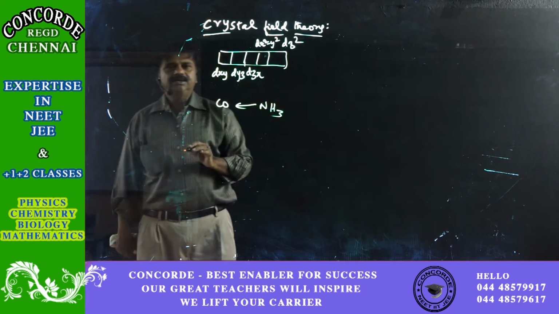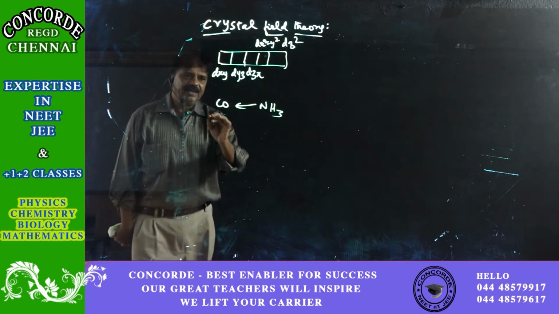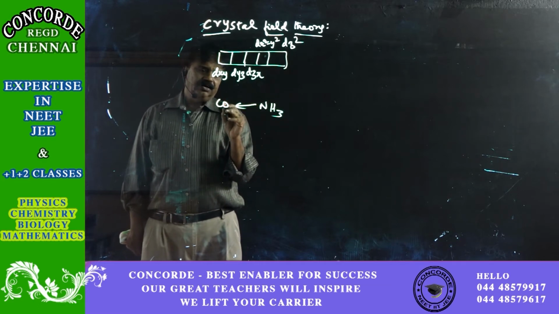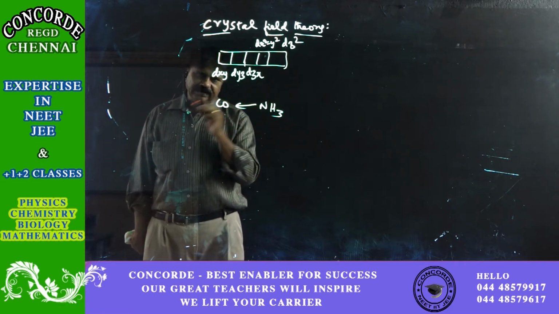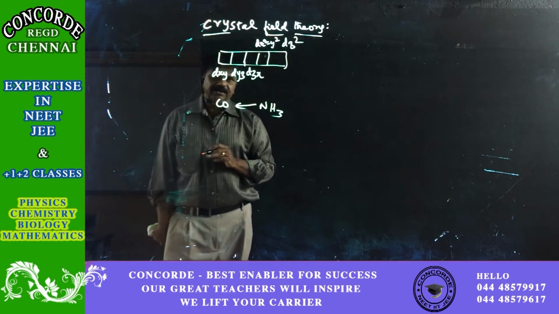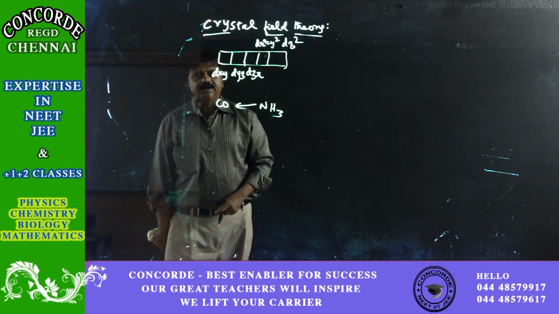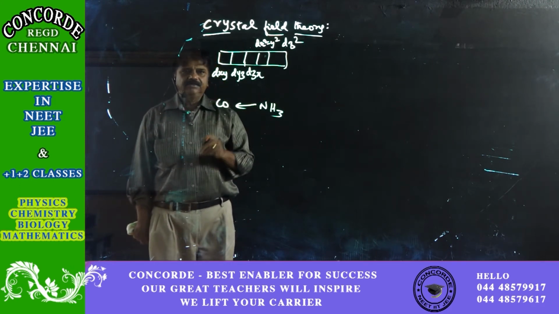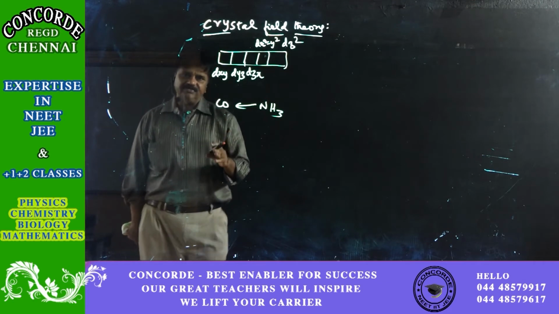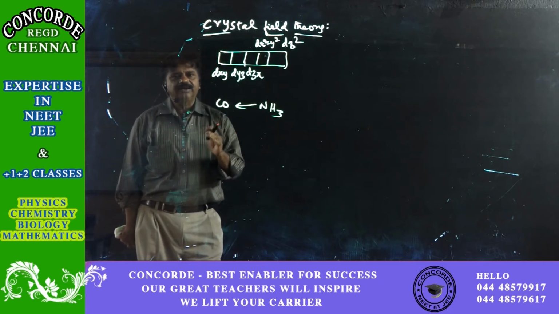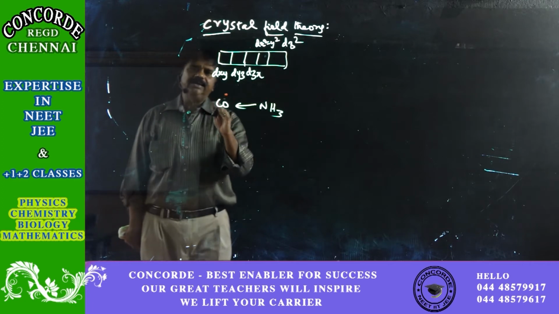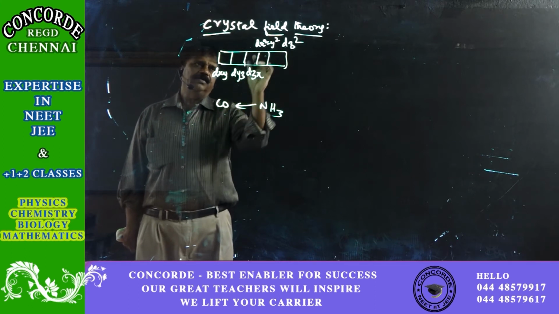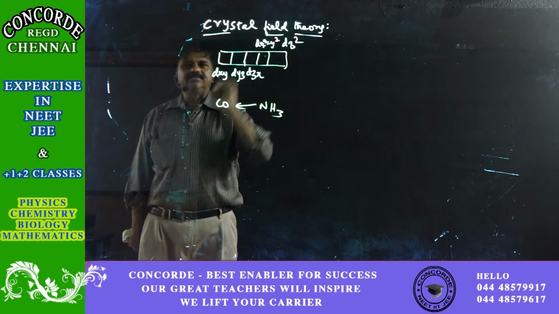NH3 in a straight way, that is, in the same axis. With the number of electrons present in the d shells of cobalt, and the NH3 itself having some electrons, there will be electron repulsion. Because electrons are like charges, both negative, there is going to be an electron repulsion. This electron repulsion will be more pronounced in dx square minus y square and dz square.